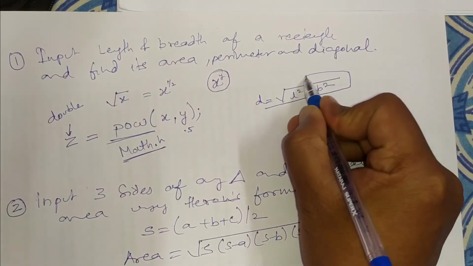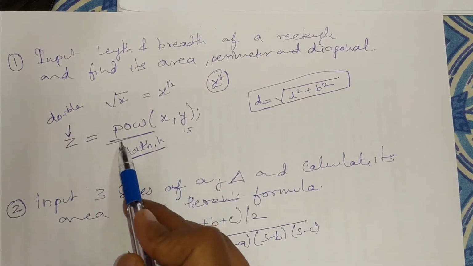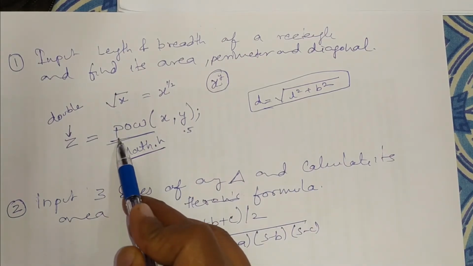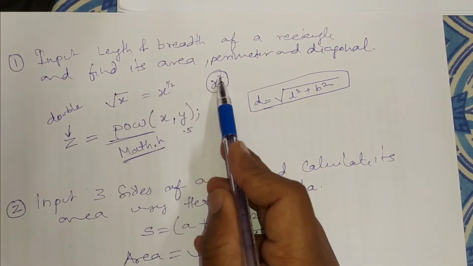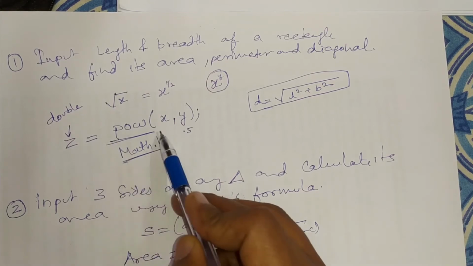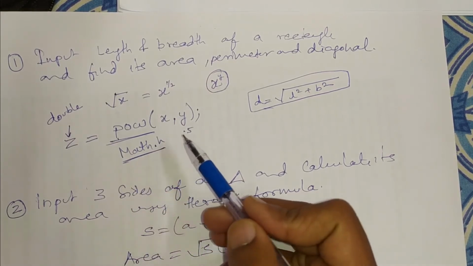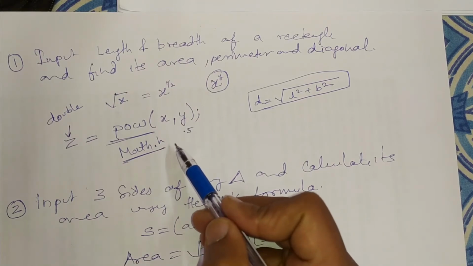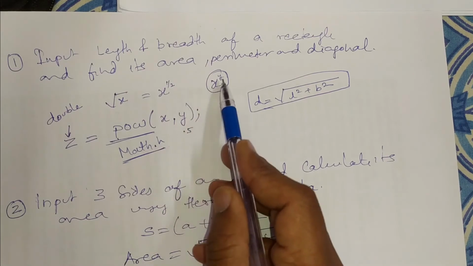To calculate this diagonal, we need to use one more function, that is pow. The pow function is used to calculate power. If you have to calculate x to the power y, you have to use this particular function. This function is defined in the header file math.h. So you have to include 2 files, stdio.h and math.h, to calculate any kind of power.